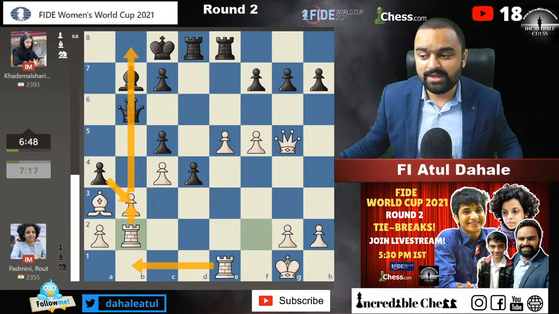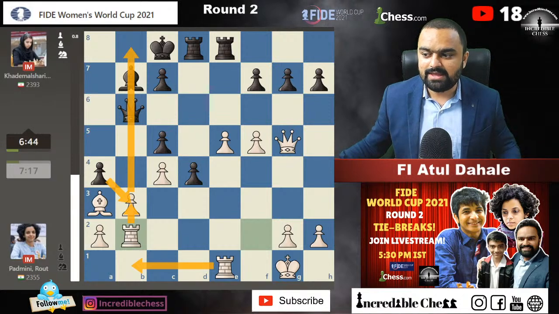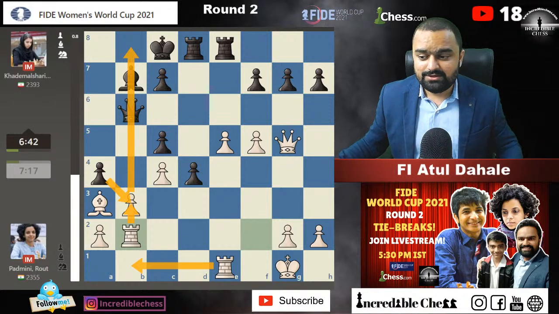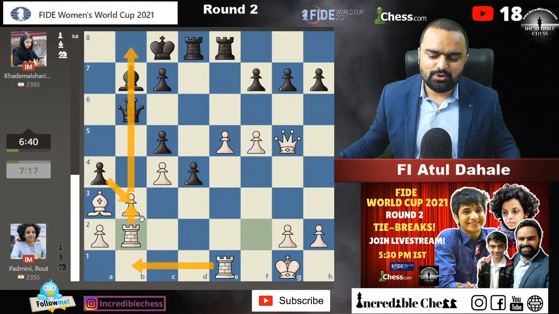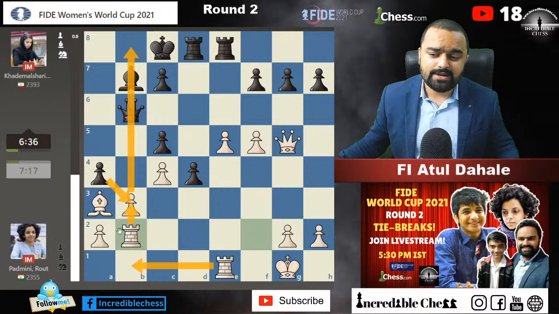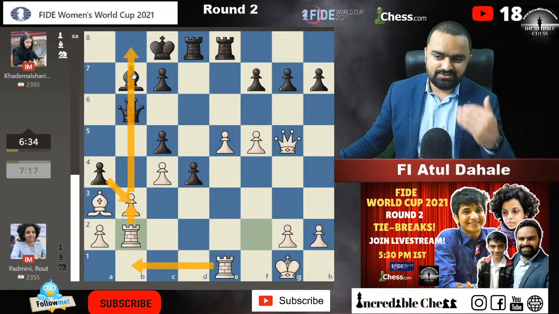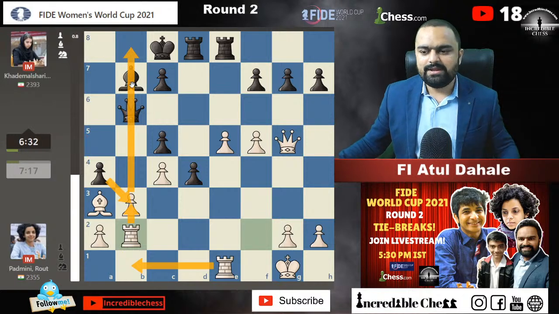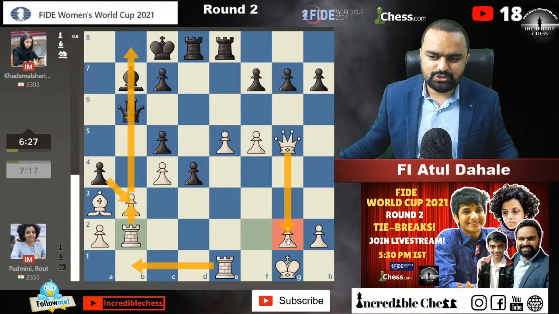At least for Gukesh, we need lots of blessings, guys, because Gukesh is in trouble, and Padmini, our star, is also playing here. But okay, the position is kind of complicated, that's what I will say, and she is also fighting to get some counterplay on the b file. If she gets some counterplay on the b file, then the position will be very interesting, because she has defended the g2 point.